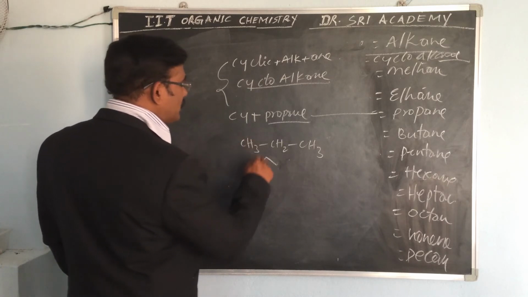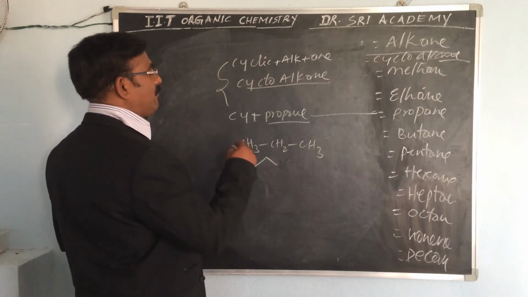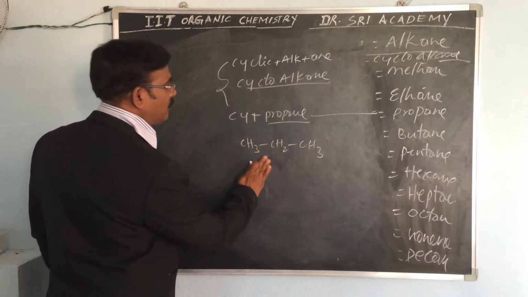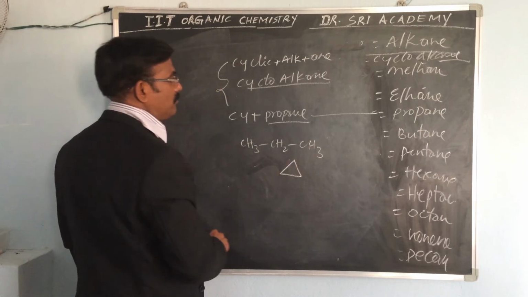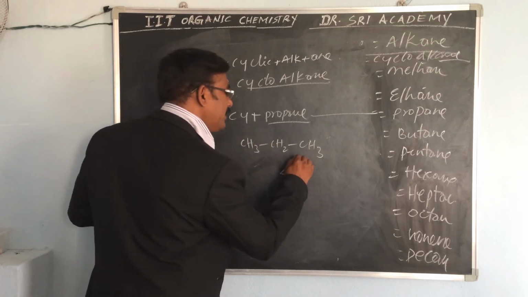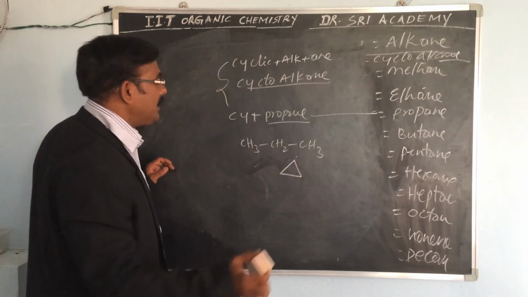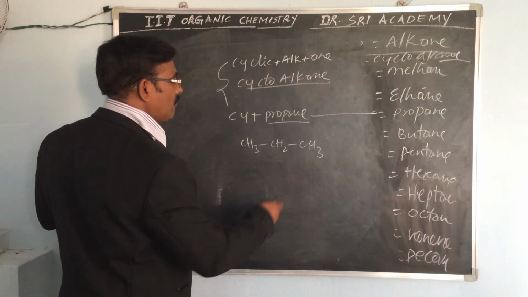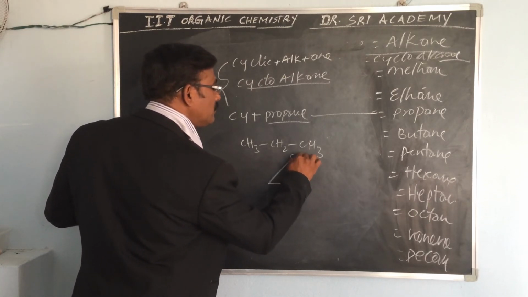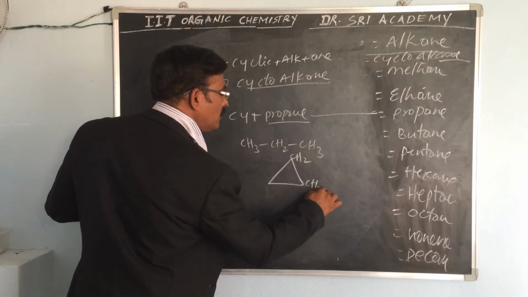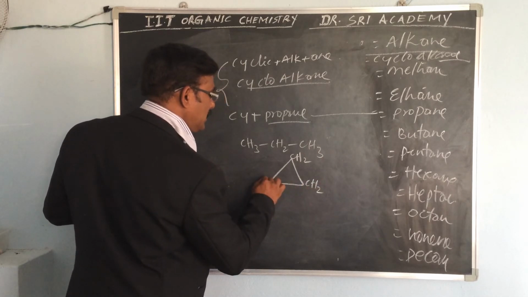If these are in the cyclic form, how can you write it? This is the cyclic form: CH2, CH2, CH2. What is the difference between this one and this one? This is the alkane, this is the cycloalkane.